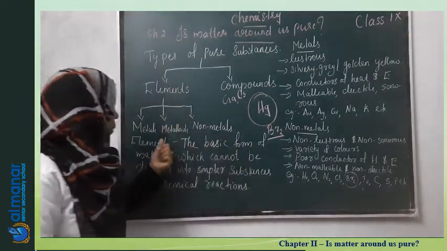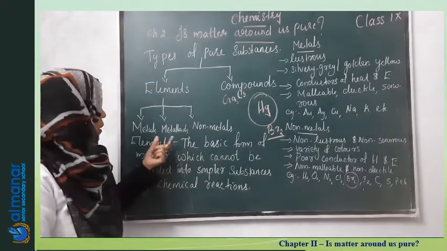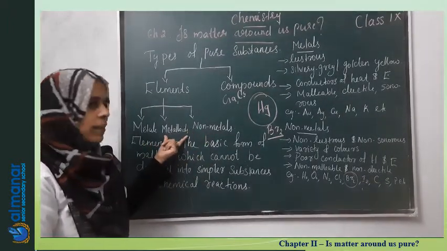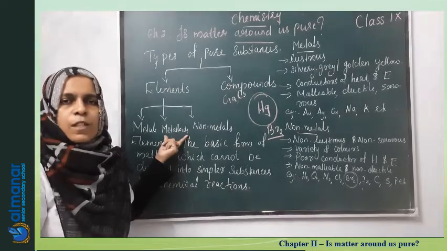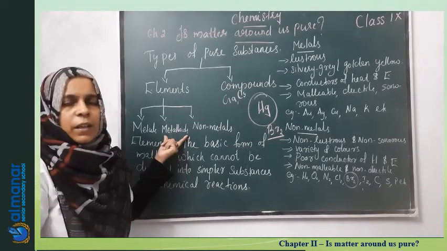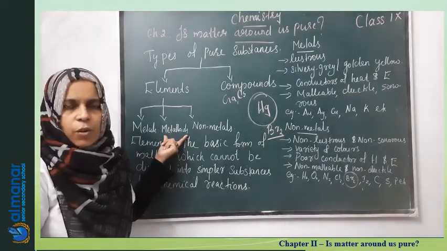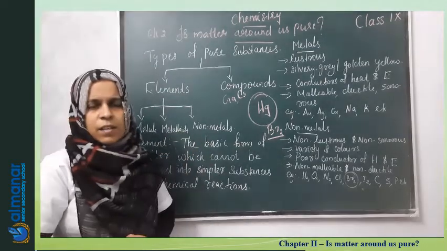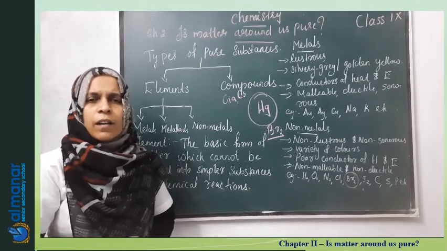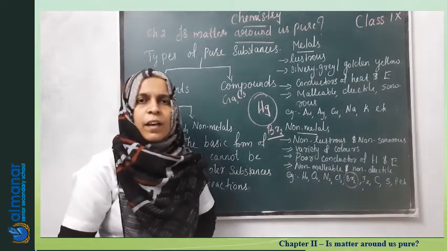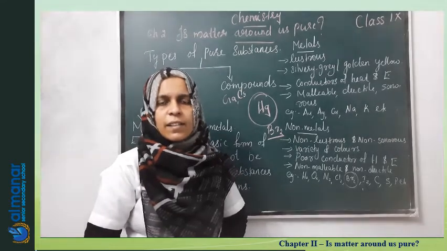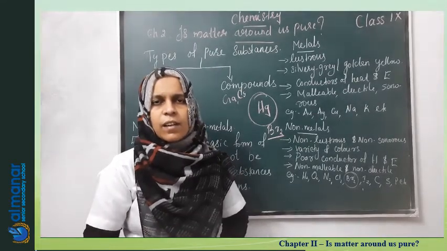Then the next one, metalloids. Yes, they are in the middle of metals and non-metals. So they possess properties in between metals and non-metals. We can say they are not good conductors, but they are not non-conductors also. They can conduct electricity and heat to some extent.